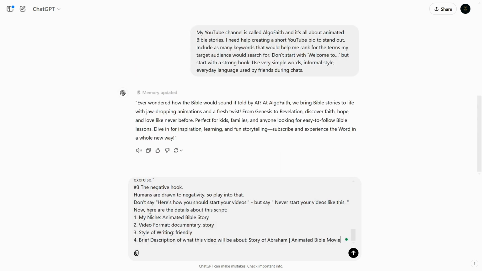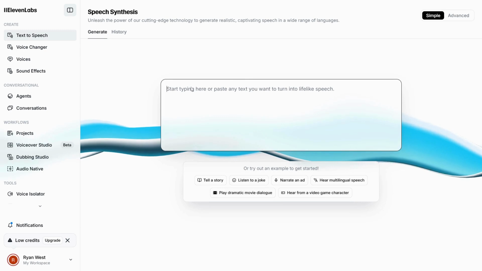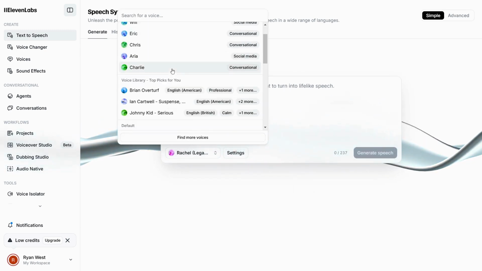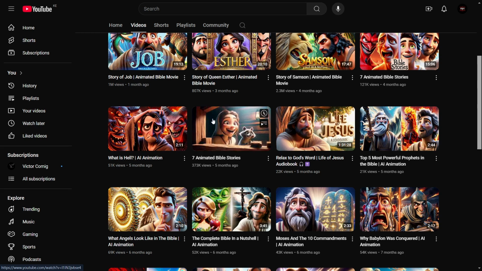It doesn't sound AI-ish. So the next step is to go over to this AI tool called ElevenLabs, where it can generate a voiceover based on this script. All I got to do is select the right voiceover. Now we'll just click Generate Speech. Next up, we're just going to edit the entire video, and we can create the same kind of images as these in Leonardo AI, the same way that we did with a profile picture.